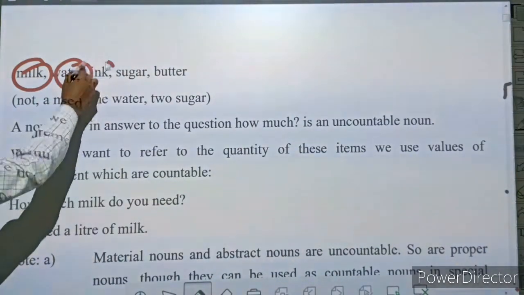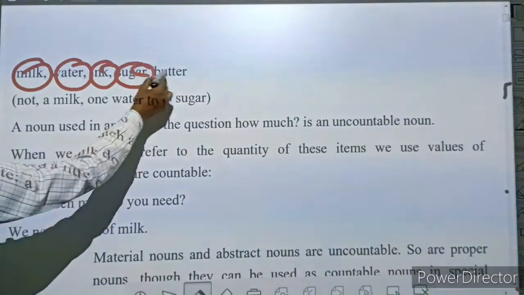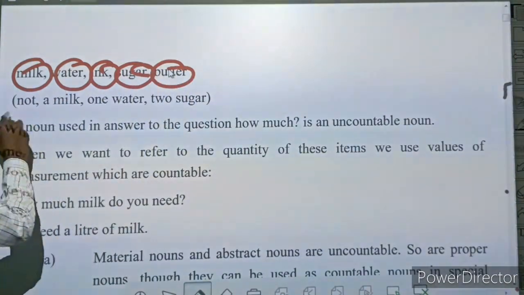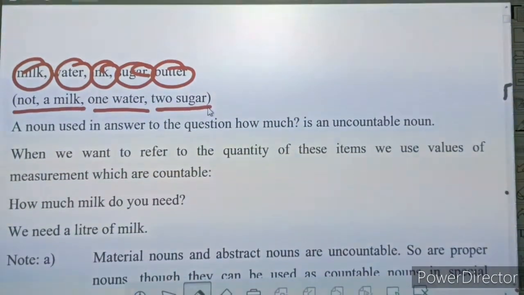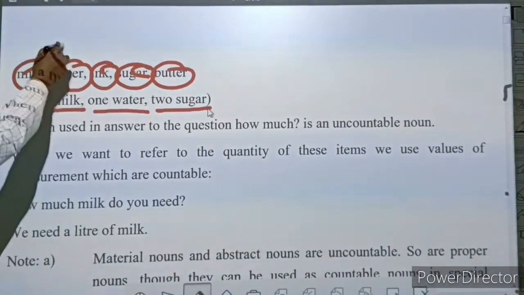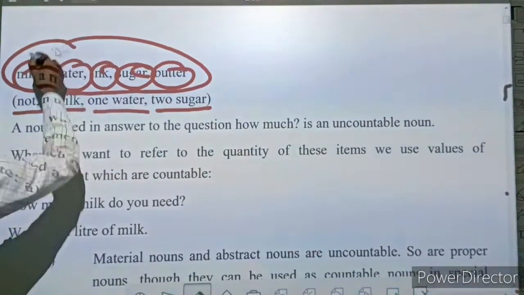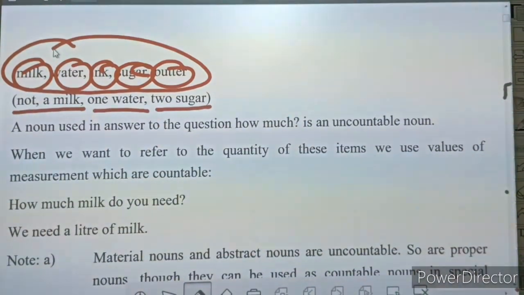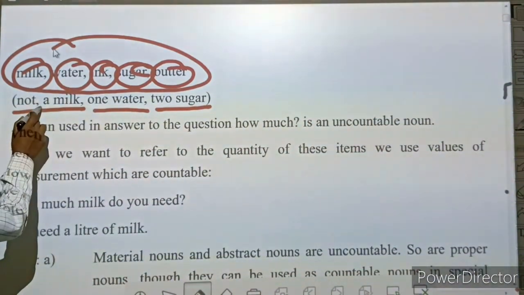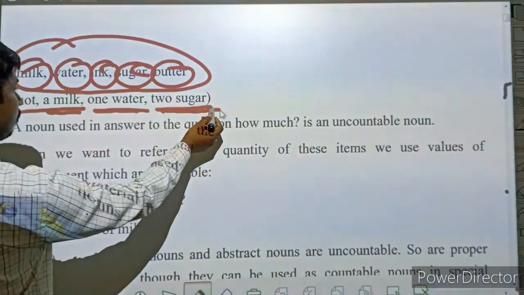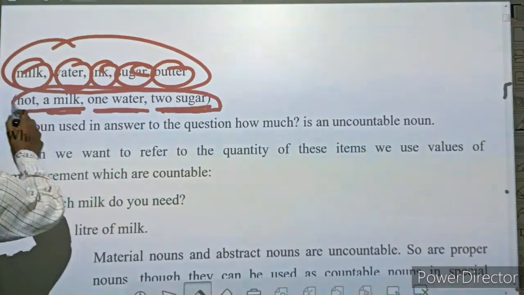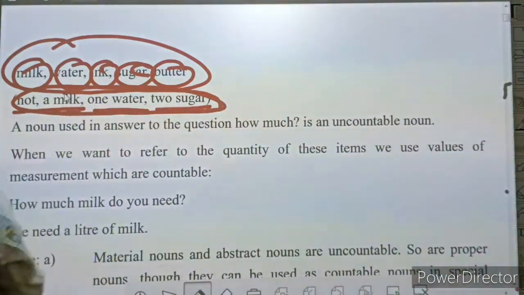Water, ink, sugar, butter. Not a milk, not water, not two water. Words like a milk, one water, two sugar are all wrong.